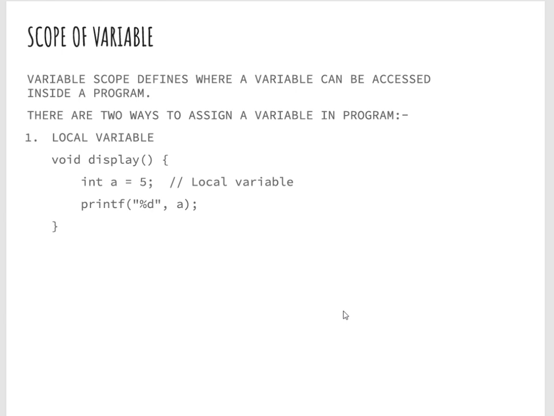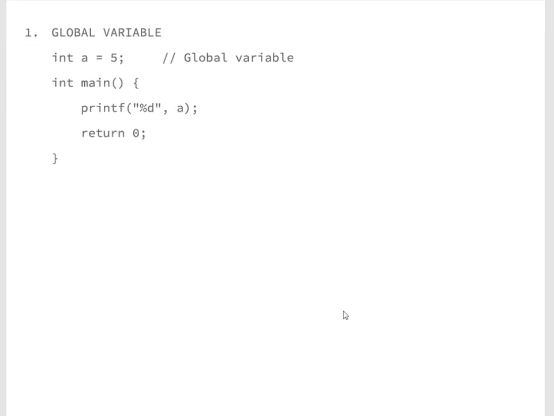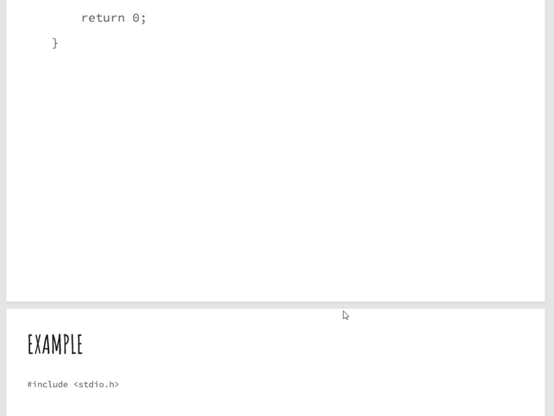Now let's come to scope of variable. Variable scope defines where a variable can be accessed inside a program. There are two kinds of variables in a program: local and global. A local variable can be accessed only inside the function where it is declared, but a global variable can be accessed anywhere in the program, in any function of the program. So here is an example given for local variable as well as global variable.